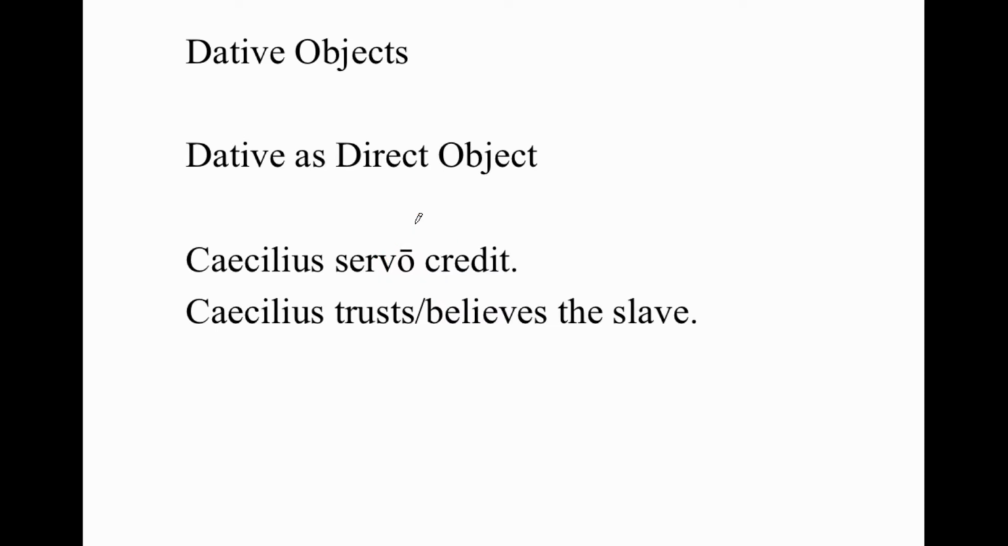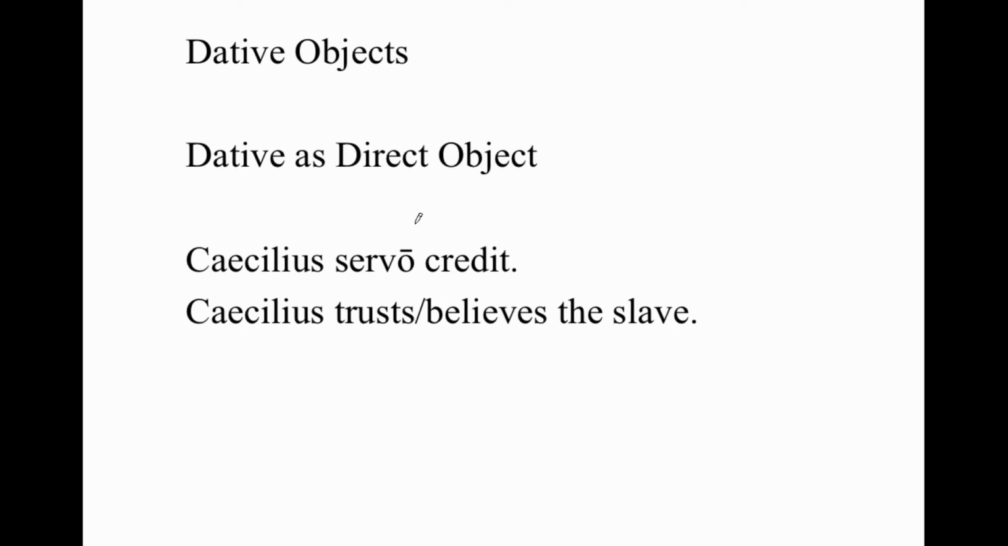But now take a look at something important. In stage 11 of the Cambridge series, we have introduced the concept that dative can be the direct object of certain verbs. In stage 11, the two verbs that are introduced are credit, which means trusts or believes, and also fauet, which means supports or favors. And those two verbs take dative objects instead of the expected accusative objects that we've been studying since stage 2.